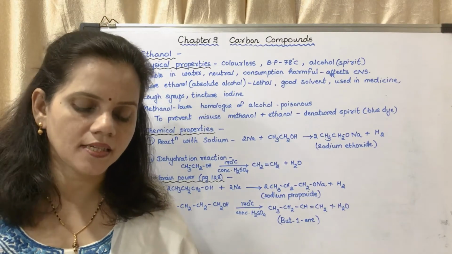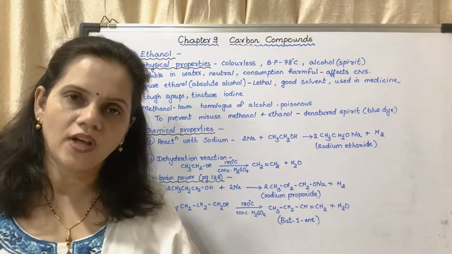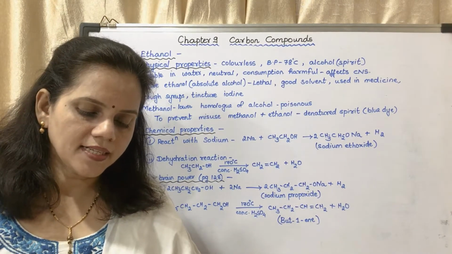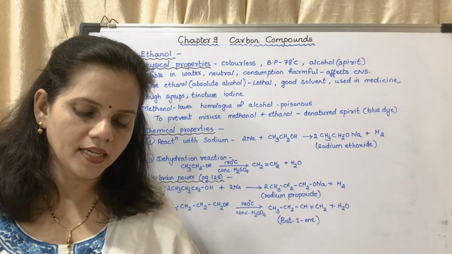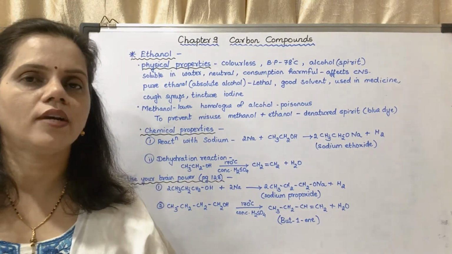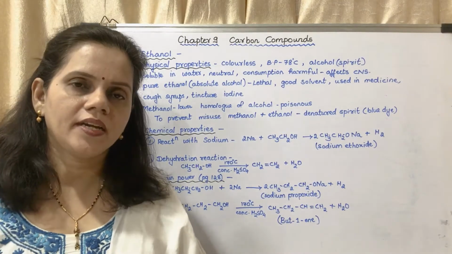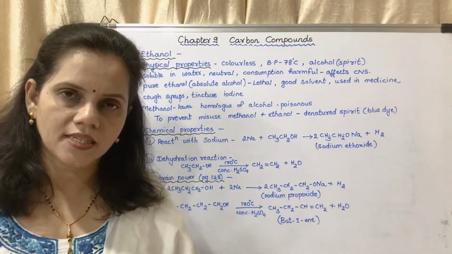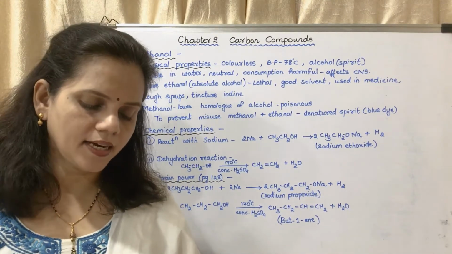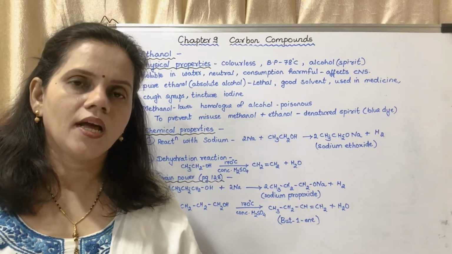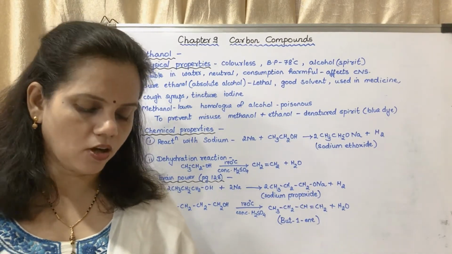The answer: reaction with ethanol is fast and gas released pushes it across the surface of ethanol.